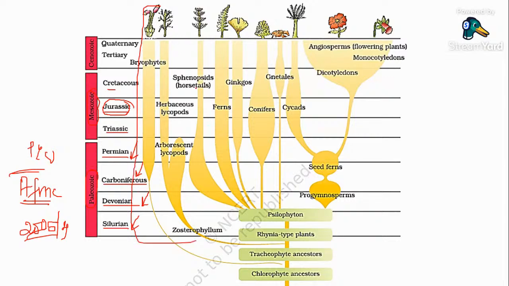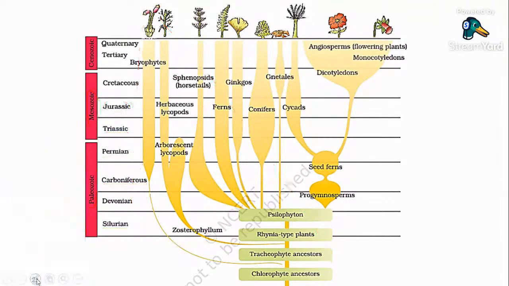No need to worry about the dates here, that will create confusion. Just study these periods: Silurian, Devonian, Carboniferous, Permian, Jurassic, and all will be asked. Cretaceous, all those things can be asked in the exam. Paleozoic, Mesozoic, and Cenozoic. Clear, everybody?